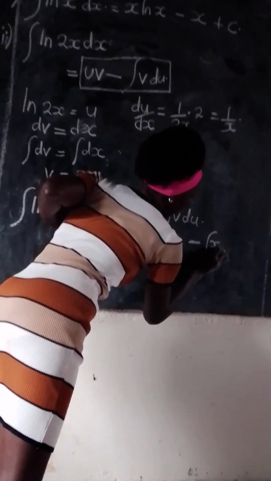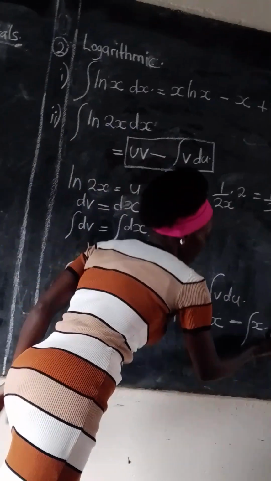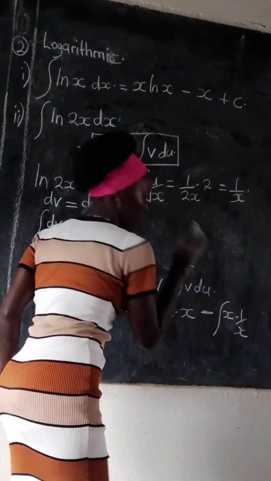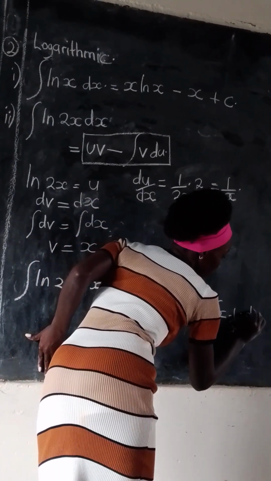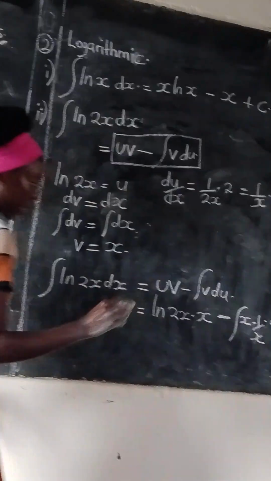We write the x, then times du dx, which is 1 over x. But all this is with respect to dx. This one will go up with that and will cancel.